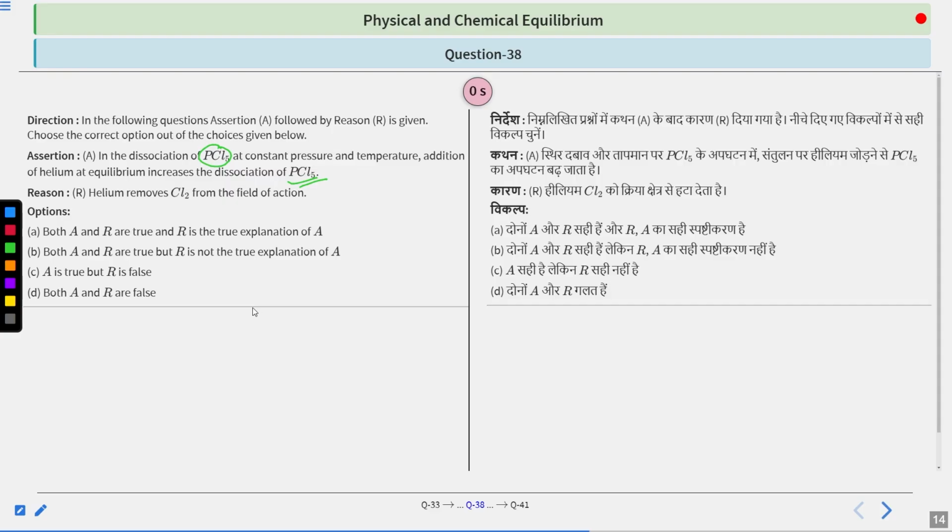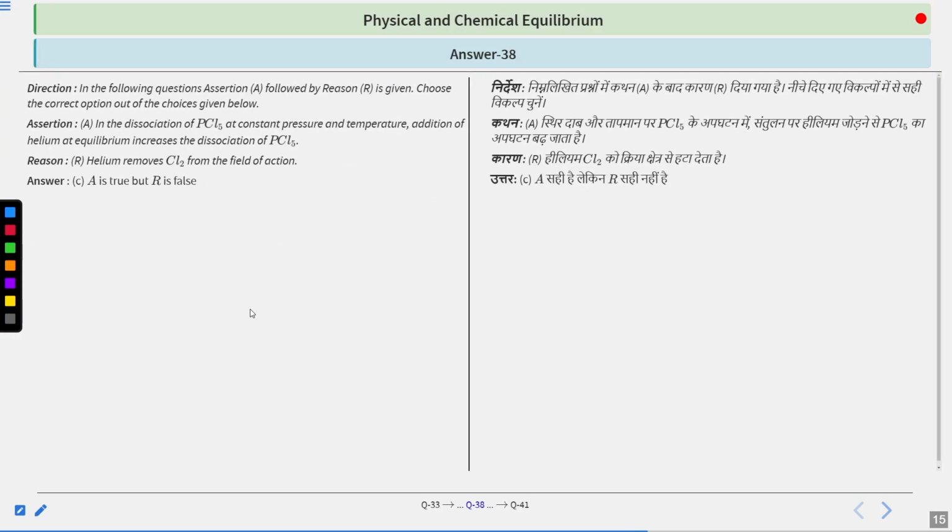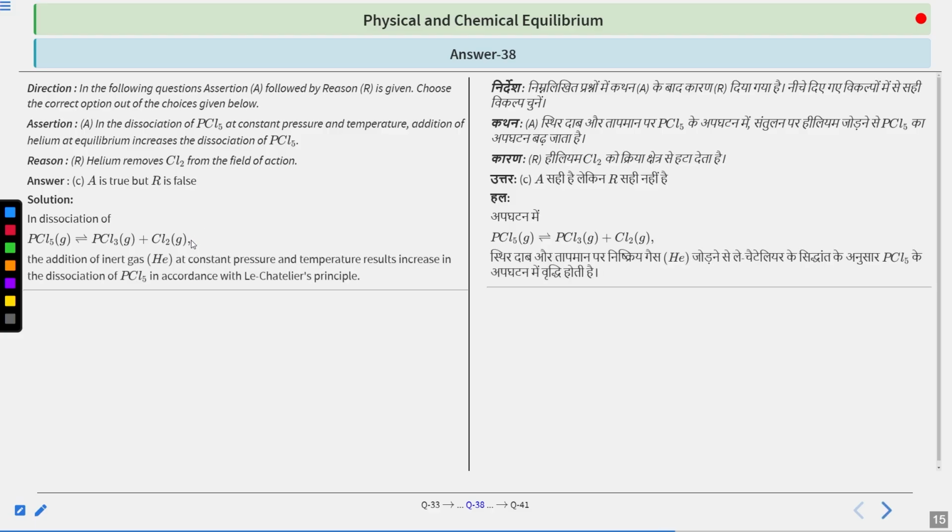Your time is up. For those who have solved it, the correct answer is C, A is true but R is false. So if you see the dissociation of PCl5, it goes by this equation, which says that PCl5 gaseous is dissociating to PCl3 gaseous plus Cl2 gaseous. Now the addition of inert gas He, which is helium, at constant pressure and temperature results in increased dissociation of PCl5 in accordance with Le Chatelier's principle, because if you are adding the He at constant pressure, that is increasing the volume.